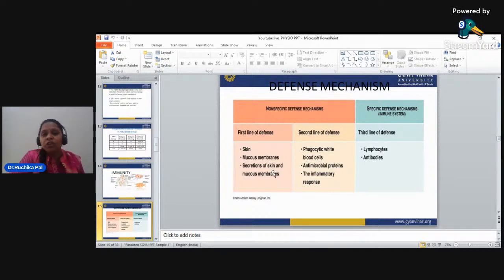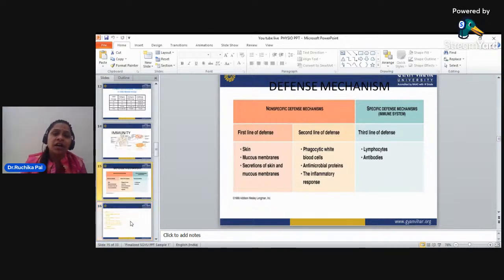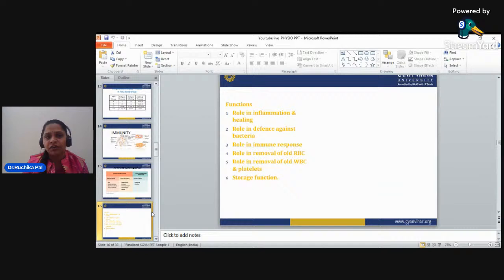Now, specific means those lines of defense which work with the immune system in proper behavior, or you can say it will work with pathological conditions. So, the third line of defense are the lymphocytes and the antibodies. You have heard about the antibody previously also. These are the antibodies which are present against the antigen, or which develop against bacterial infections or any other infections. It is included in the third line of defense.